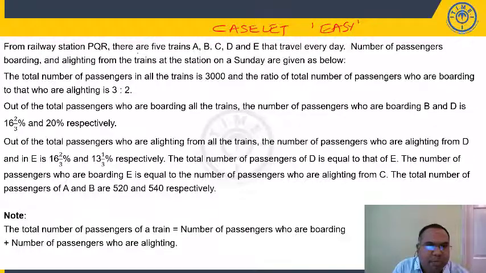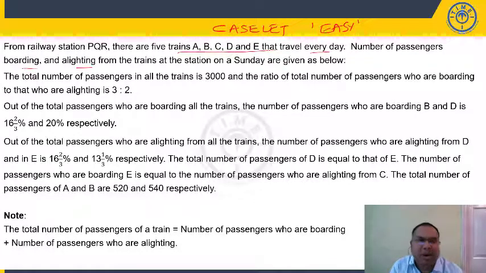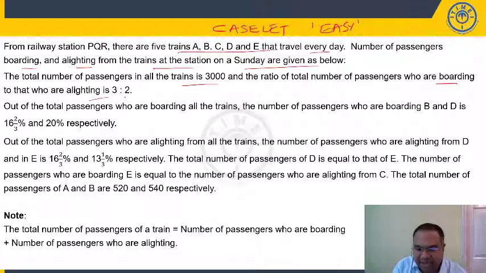From railway station PQR, there are 5 trains A, B, C, D, E that travel every day. The number of passengers boarding and alighting, alighting meaning getting down from the trains at the station on a Sunday, are given as below. The total number of passengers in all the trains is 3000. The ratio of passengers who are boarding to alighting is 3:2.